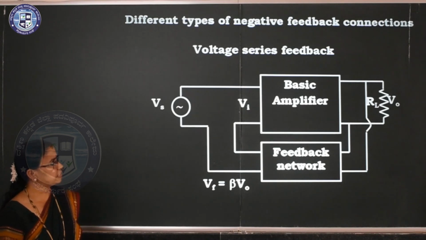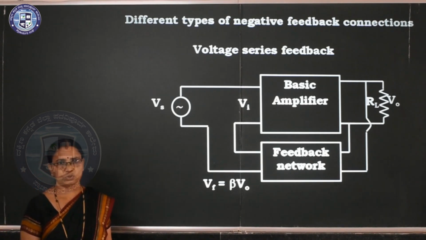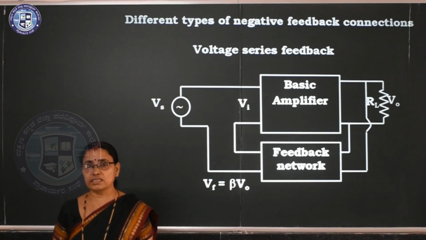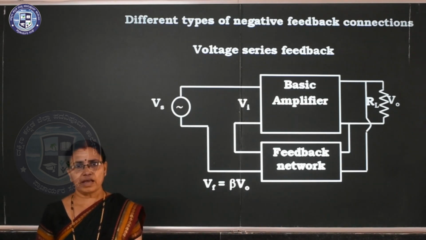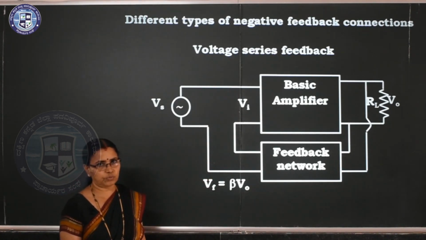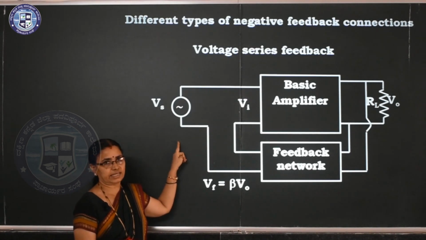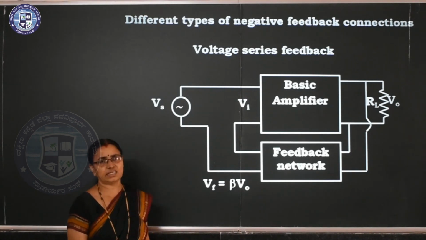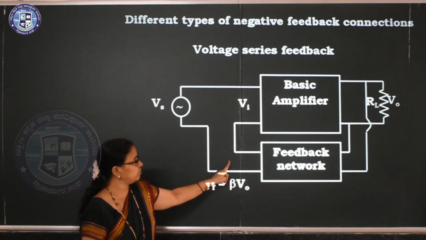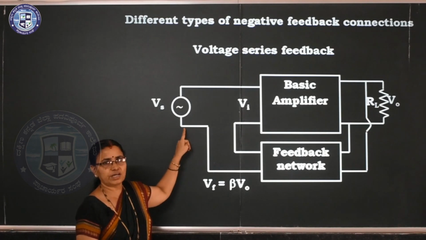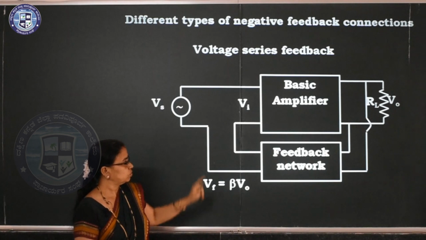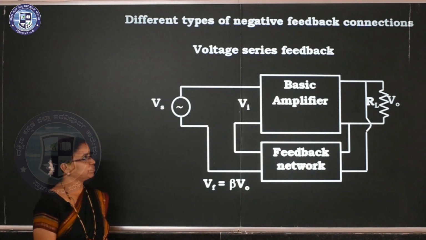So the name itself says voltage. So you have to measure the voltage at the output. Clear? Voltage at the output, and the input connected in series. So it is called voltage series feedback. So feedback voltage, voltage given back to the input, it is series. So here you have to give voltage source. Clear? So this is nothing but the voltage series feedback amplifier.